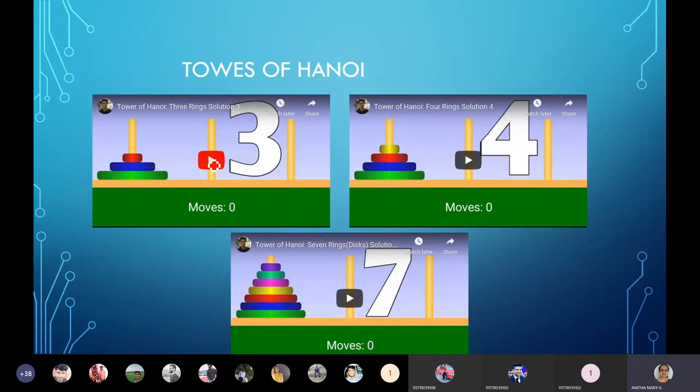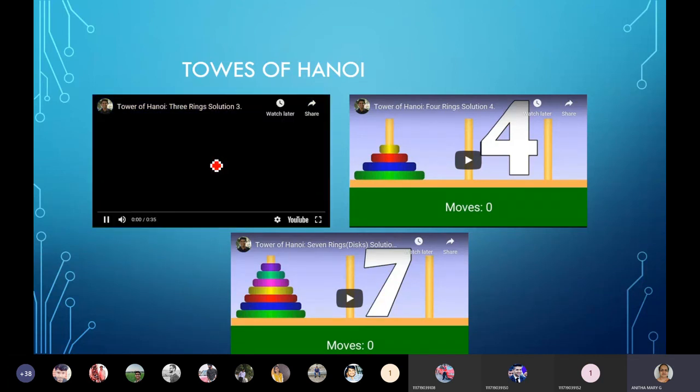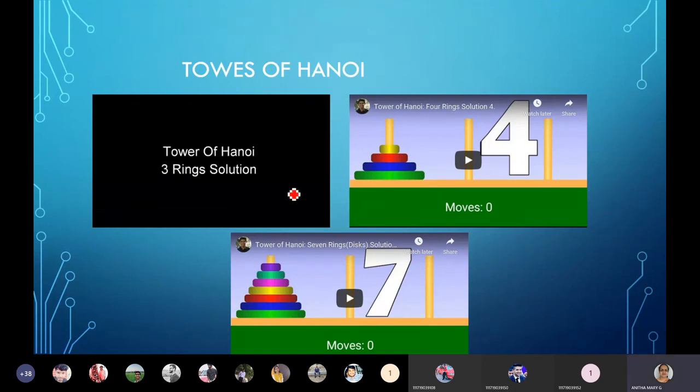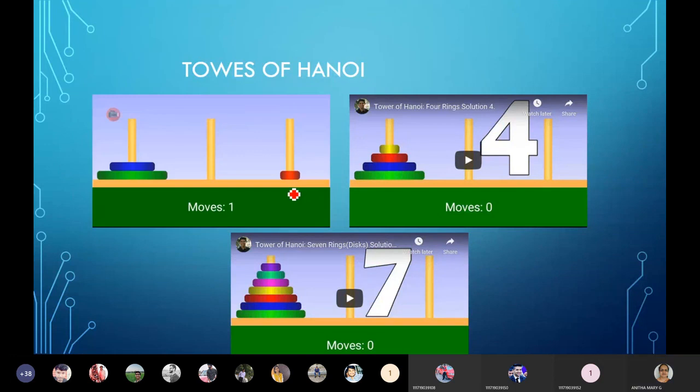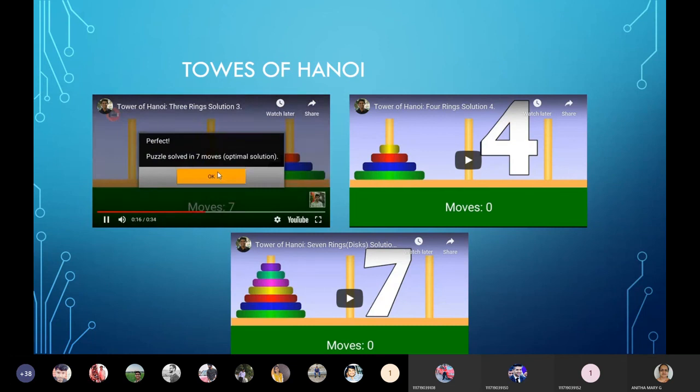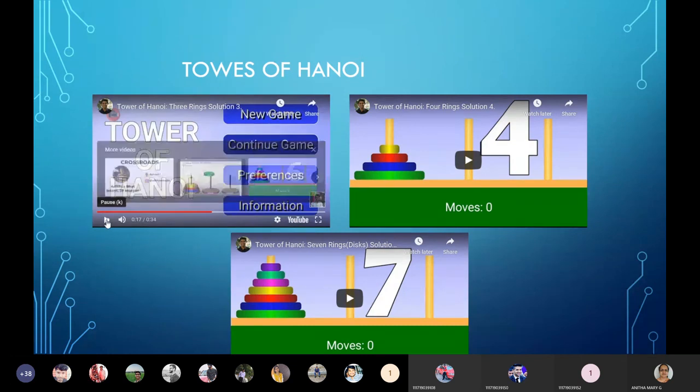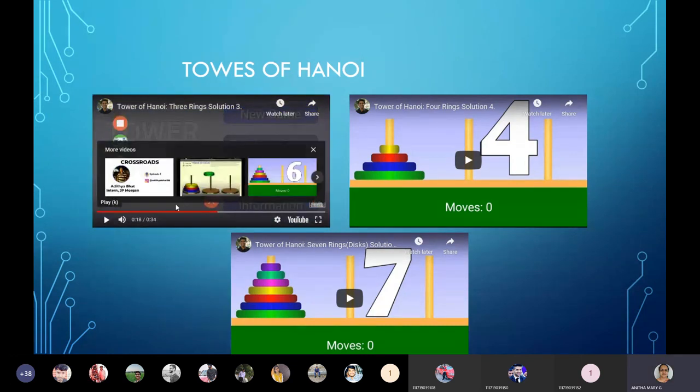When 3 are there, it's very easy. Carefully observe. Okay, this is the one when we have 3 discs.